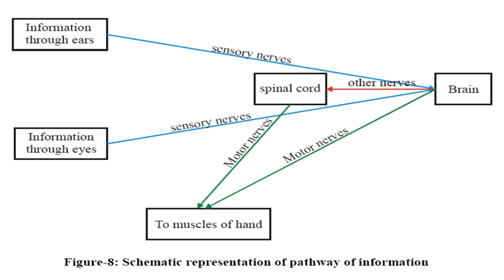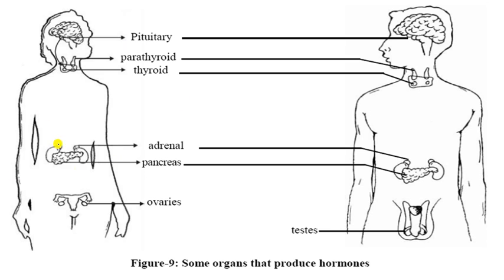Let us see what will happen in this figure. Here are the hormones, and they are produced in the body. The first one is the pituitary hormones, and the second is the parathyroid and thyroid, and here are the adrenal and pancreas, ovaries and testes.